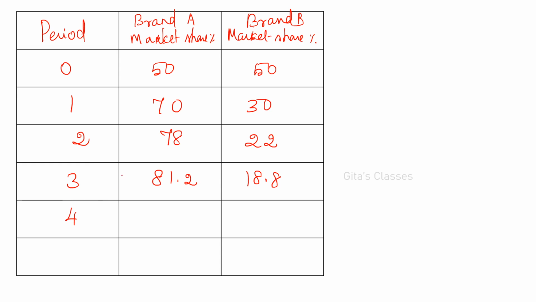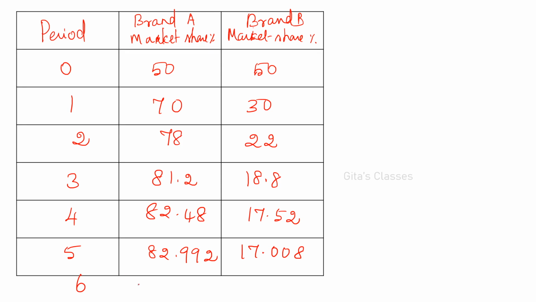And next state it will be 82.48 and 17.52. And next will be 82.992 and 17.008. One more state is there.